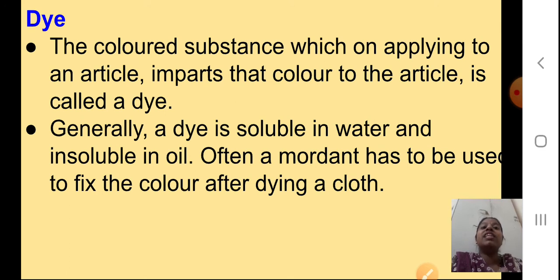Generally a dye is soluble in water and insoluble in oil. Okay, so generally a dye will be soluble in water and insoluble in oil. Often a mordant has to be used to fix the color after dyeing a cloth. So mordant is that substance which will fix the color to the cloth.